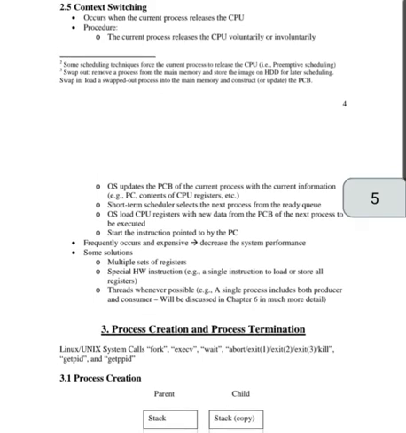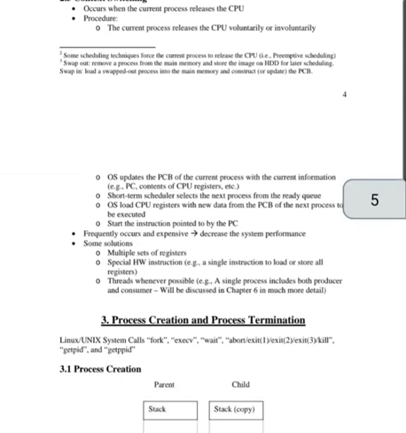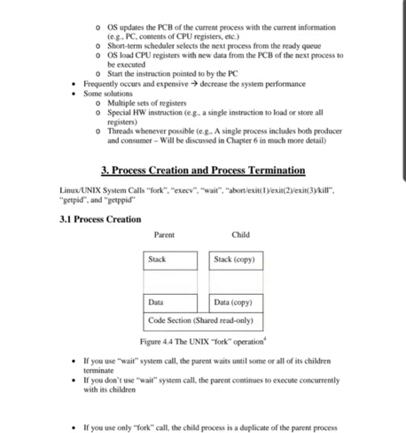Next is context switching. Context switching occurs when the current process releases the CPU, voluntarily or involuntarily. The operating system updates the PCB, that is process control block, of the current process with the current information, for example the PC (program counter), contents of CPU registers, etc.